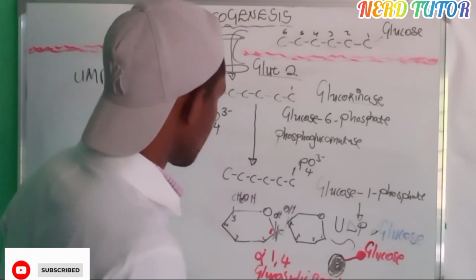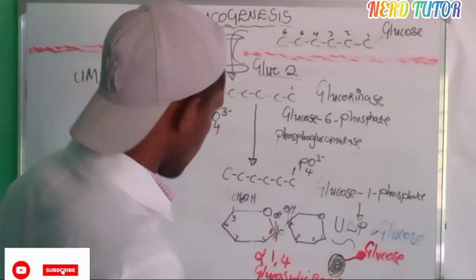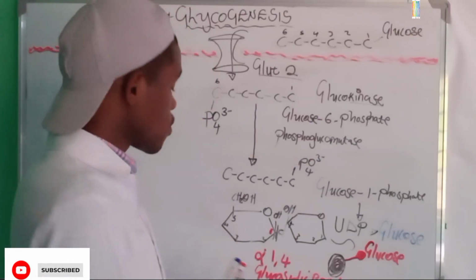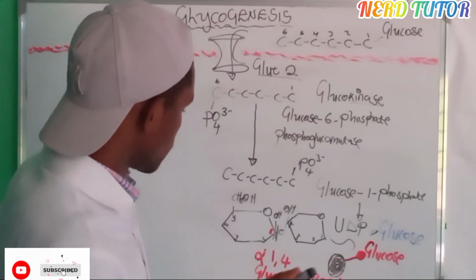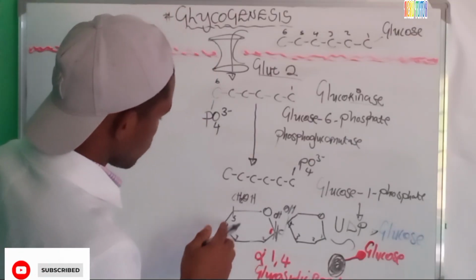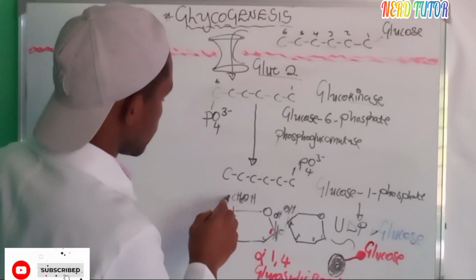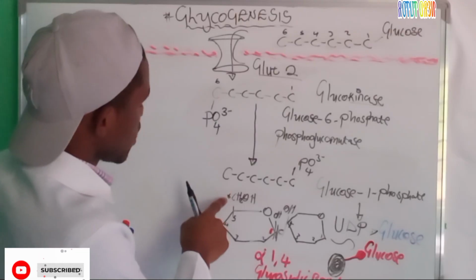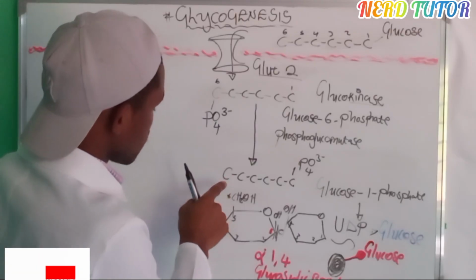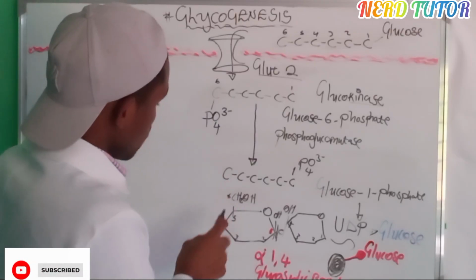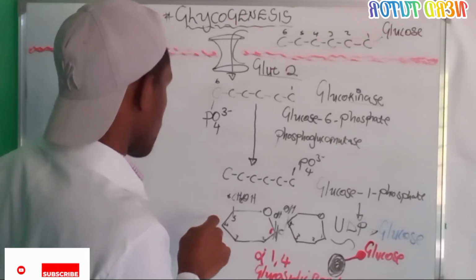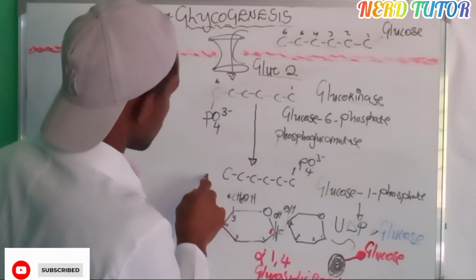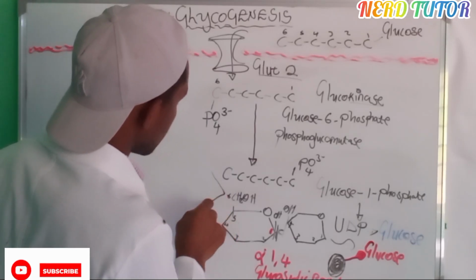What if we add a glucose molecule at carbon number 6? Because even at carbon number 6, we are also going to have another bond. Carbon number 6 is just here on top. So let's say at carbon number 6, we try to add another glucose molecule. What will happen is we're going to say, this is carbon number 6. So we are going to write like that.